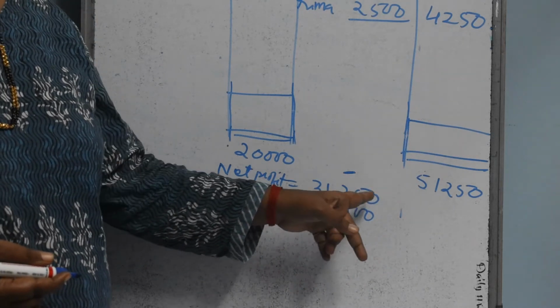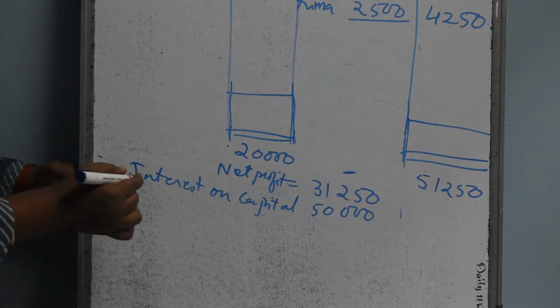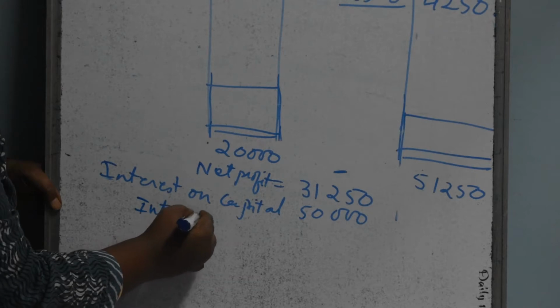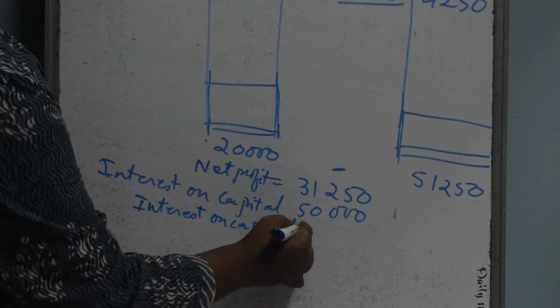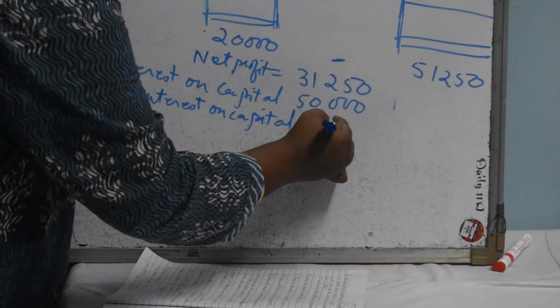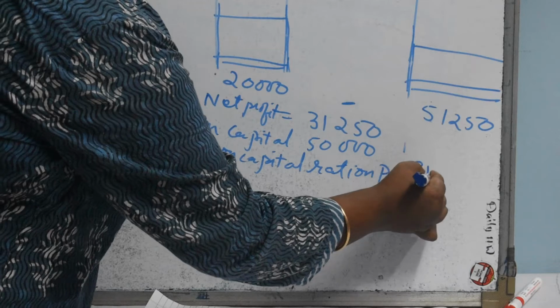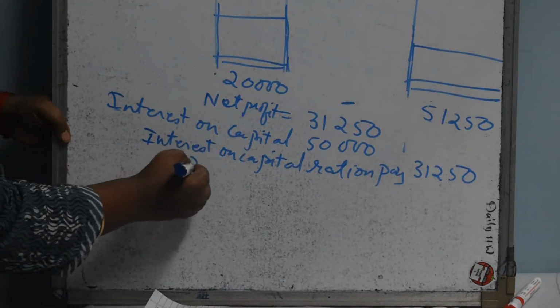Now in which ratio we have to pay this 31,250? We have to pay them in the interest on capital ratio. Pay 31,250.